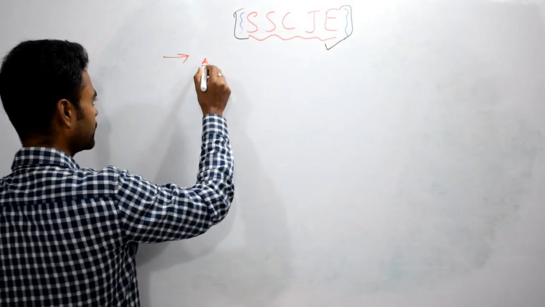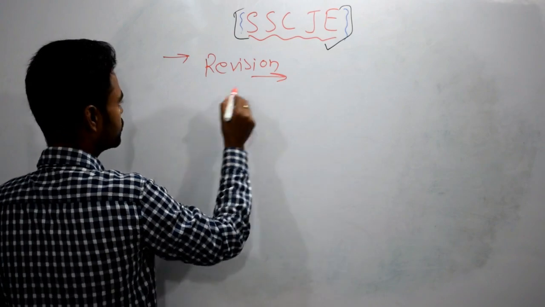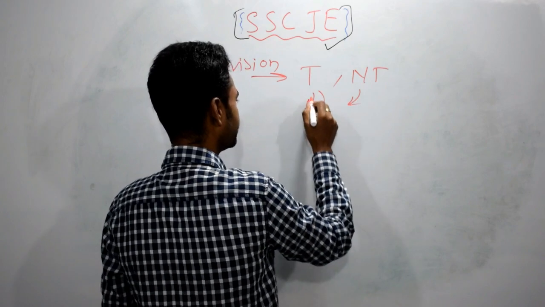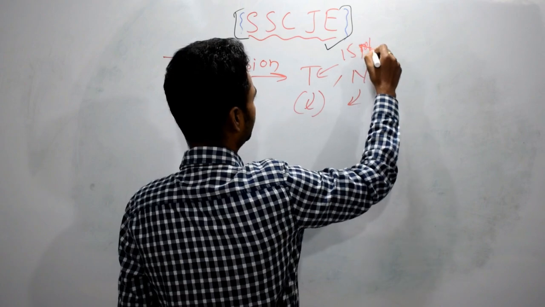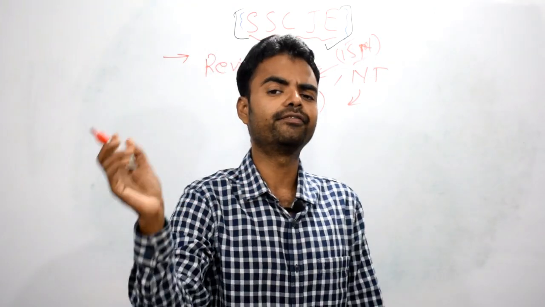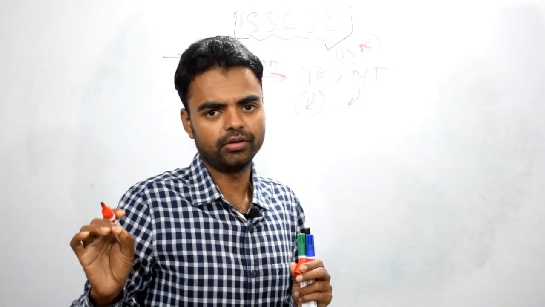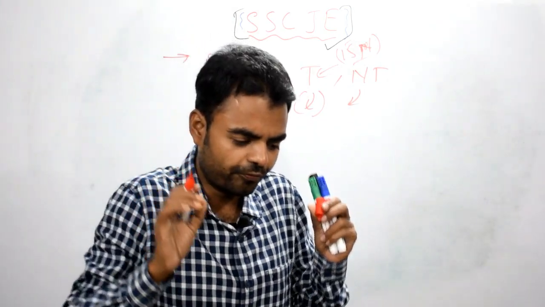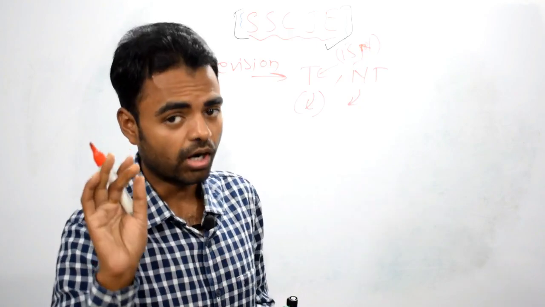Now, do revision, my dear, of whatever you have studied. First, you have to do revision. There are two parts, the tech part and the non-tech part, right? So let's say first the tech part. In the tech part, you can get a maximum of 15 numerical questions. If you get difficult numerical questions, don't attempt them in the first attempt. First try to attempt all the questions in a single go. Then go for another one, the next one. You have to first attempt all the questions in a single go. Then only it will help you a lot.